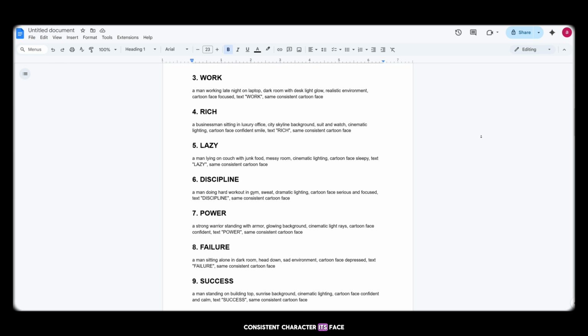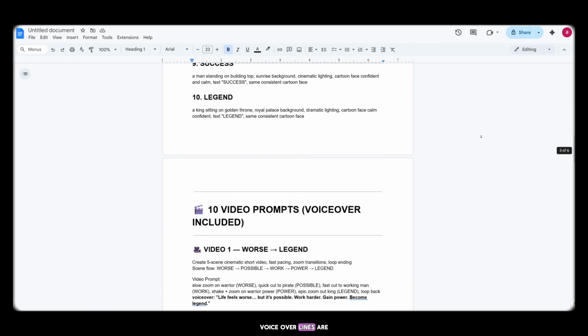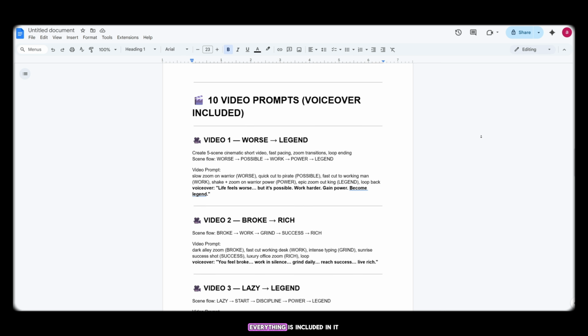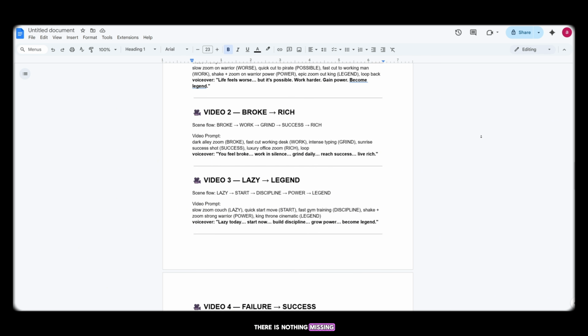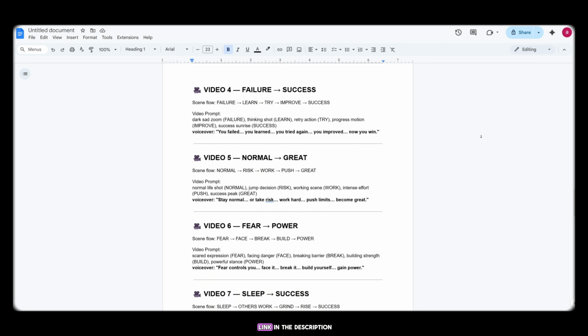Consistent character, its face is added, 10 image prompts, 10 video prompts. Voiceover lines are also added in the prompts. Everything is included in it. There is nothing missing. All-in-one things are added. You simply have to copy this prompt. You will get its link in the description.